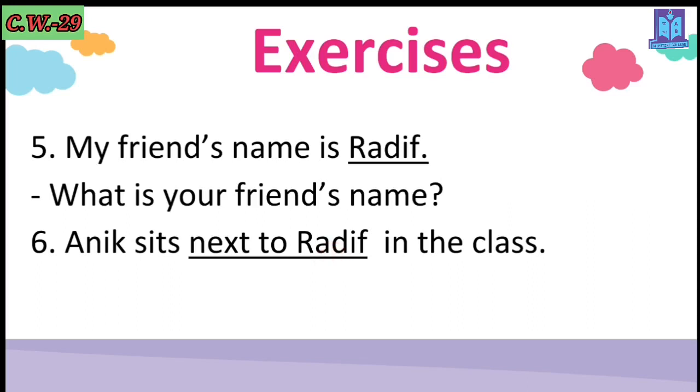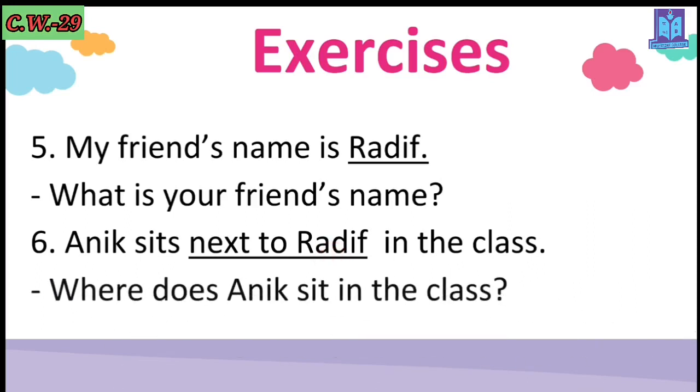So let's see the correct one. Where does Anik sit in the class? Why will it be where? Because it is about place. That's why where. Then the first structure will be followed here, because here is only one verb and it is in the present tense. That's why S is here. That's why does. Where does Anik sit in the class? Like this way. And look, after do, did, does, you have to write the base form. Here is the base form.